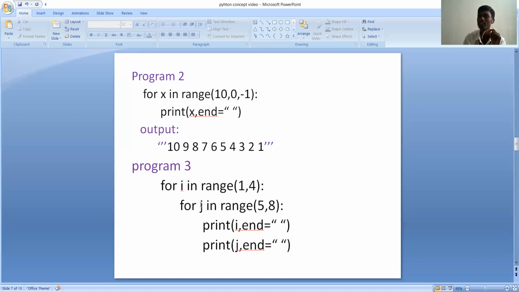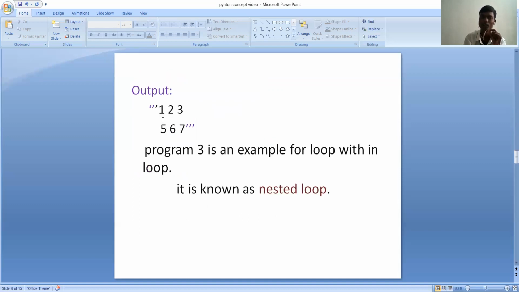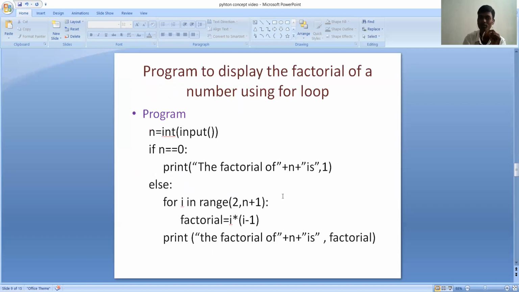Here there are two elements. As I have said before, we can assign as many variables as we need for the objects. The output is 1, 2, 3, 5, 6, 7. Program 3 is an example of a for loop within a for loop. It is also known as a nested loop, which I have explained before.